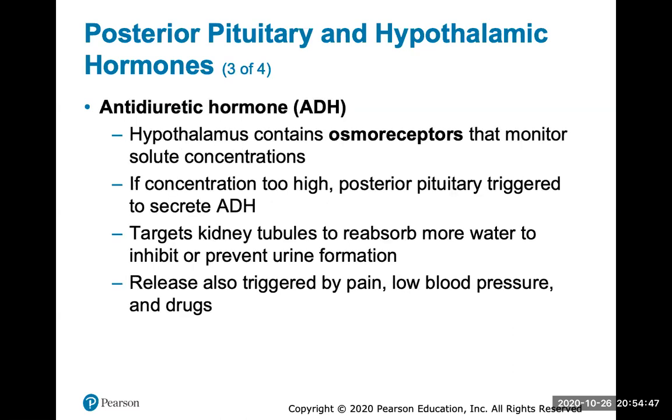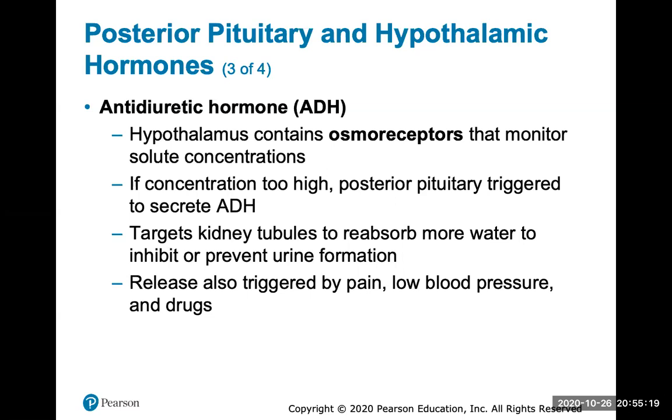Then ADH is antidiuretic hormone. If solute concentrations get too high for the hypothalamus to keep up with via osmoreceptors, the posterior pituitary is triggered to secrete antidiuretic hormone, which basically tells your kidneys to reabsorb more water to inhibit or prevent urine formation.